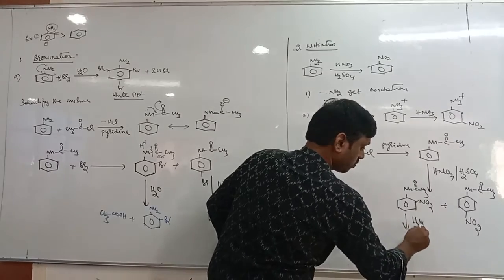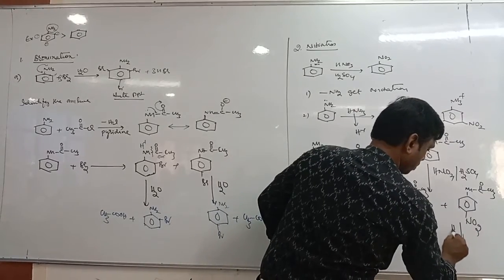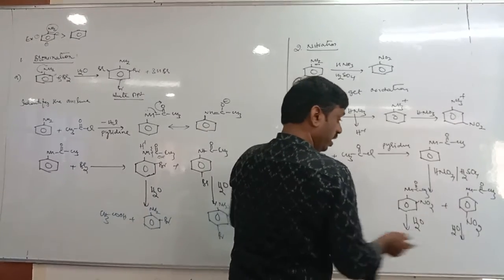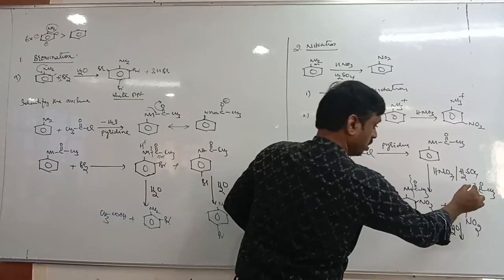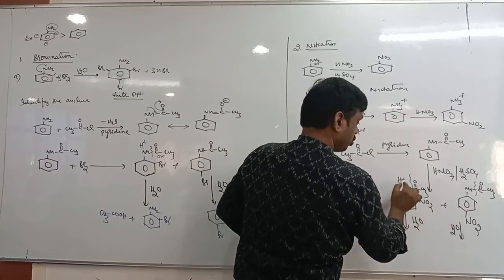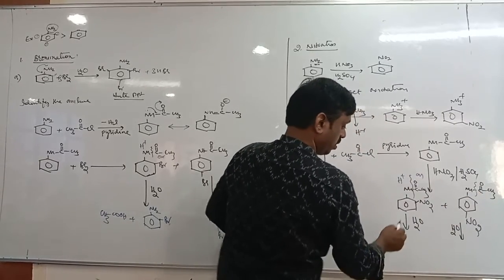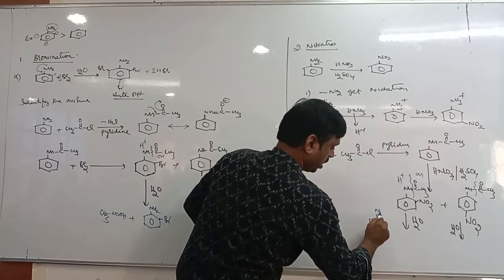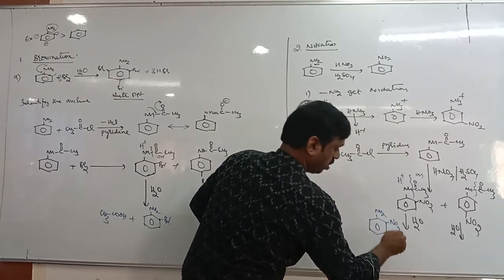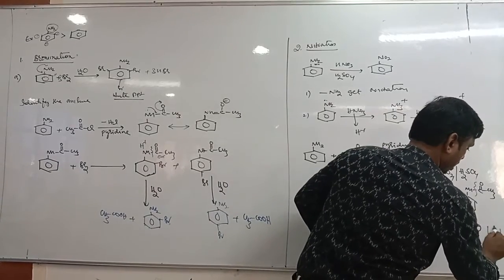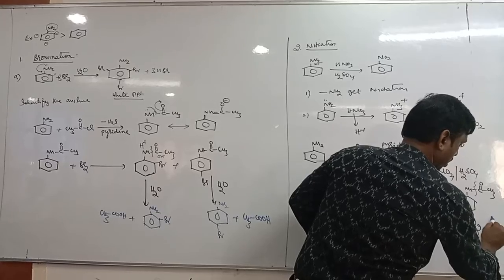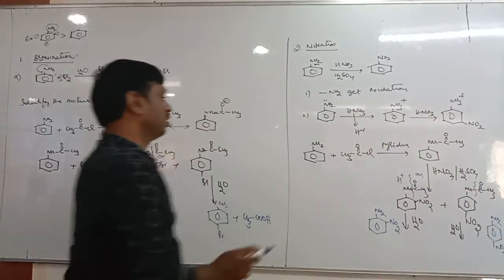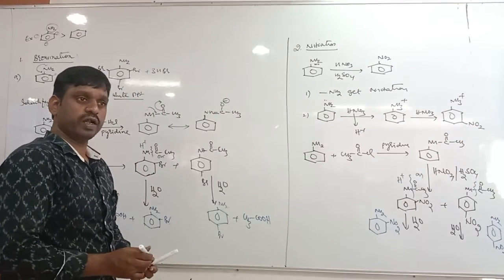Now tell me, next is what? It is subjected to hydrolysis. We know in hydrolysis the amide bond will be broken. Here the amide bond will be broken, with H plus and OH minus. Tell me what you get? Here you will get ortho nitro aniline and here is para nitro aniline. So this is the indirect method to prepare ortho and para nitro aniline.